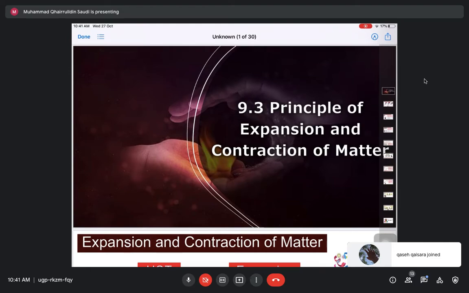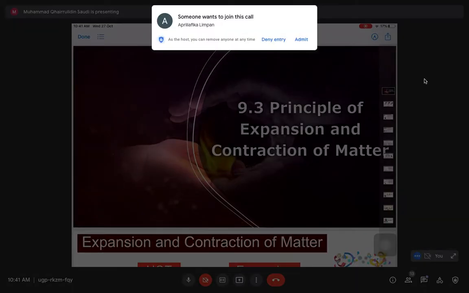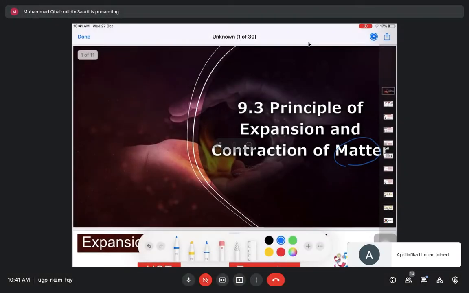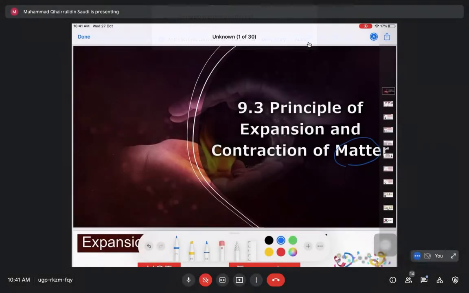Do you still remember what is matter? Can anyone tell me what is matter? Or what do you still remember about matter? You can write it down in the chat box as well if you don't want to talk.